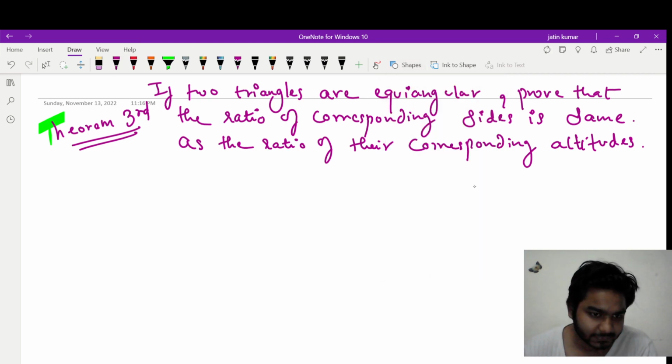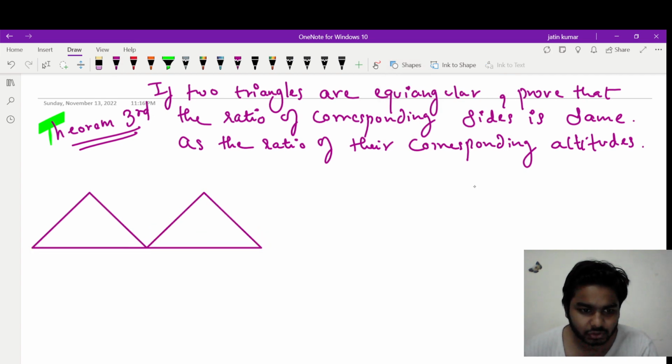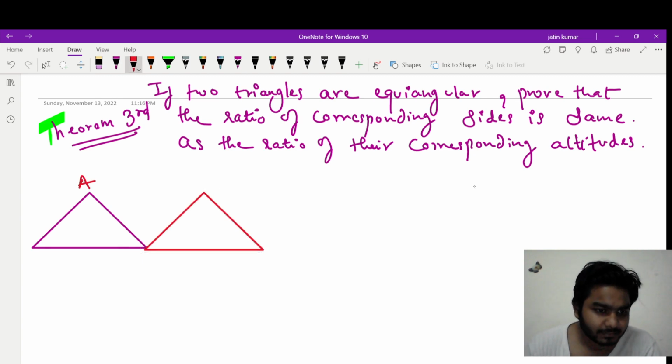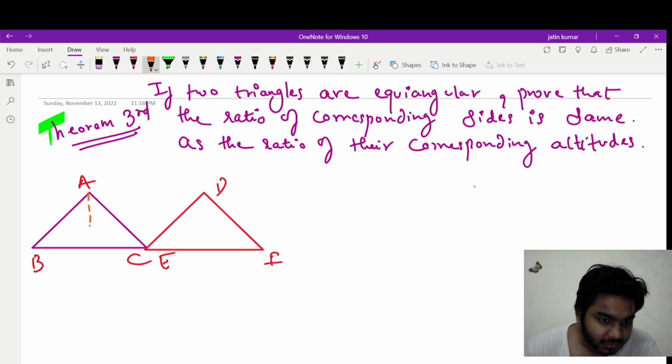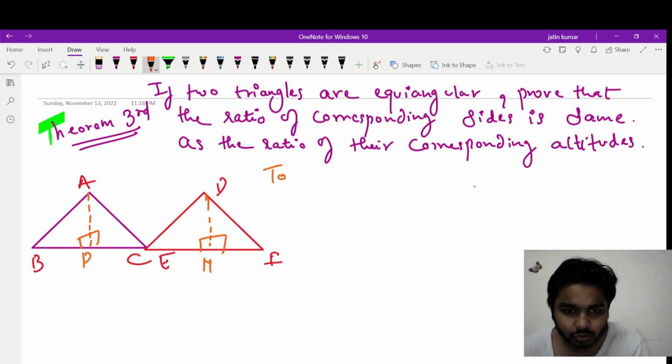Again we are given two triangles. Let me draw two triangles first, right? This is triangle 1 and this is triangle 2. A, B, C, D, E, F, and let me drop two altitudes. So this is the altitude which has 90 degrees. AP is the altitude in triangle ABC, and DM is the altitude in triangle DEF, right? So what do we need to prove? To prove that the ratio of their sides, it means AB upon DE, both are sides only, will be equal to the ratio of their altitudes, it means AP upon DM. This is what we need to prove.